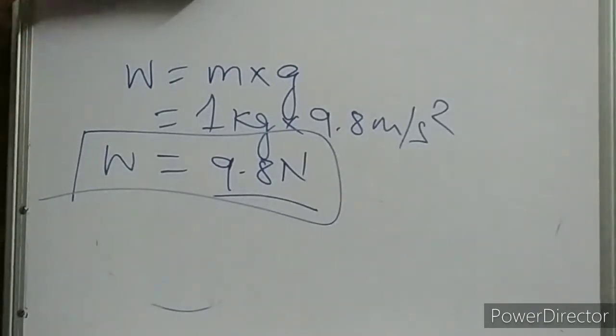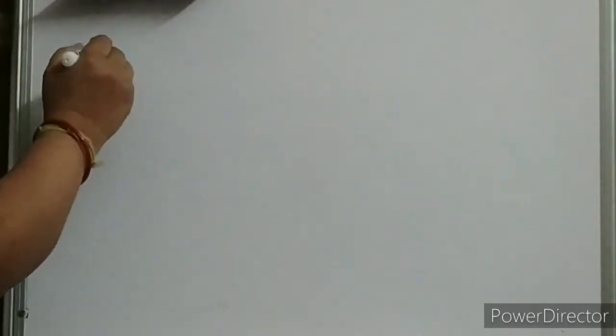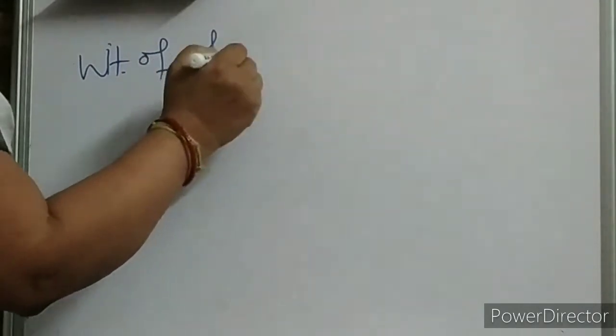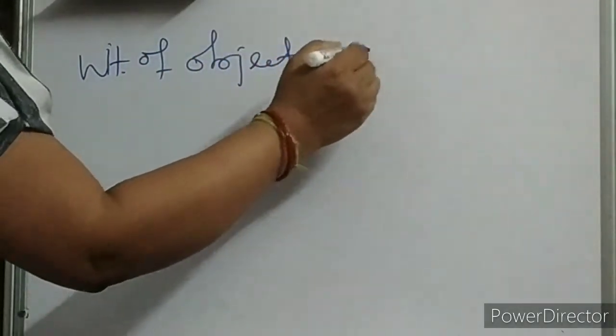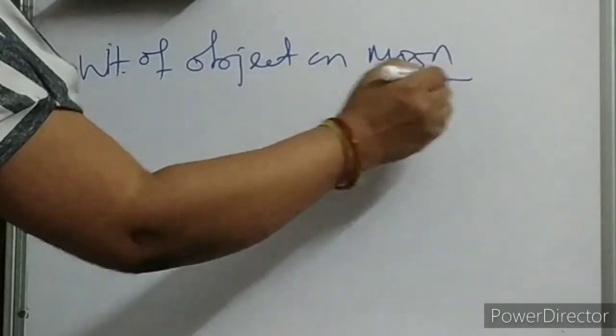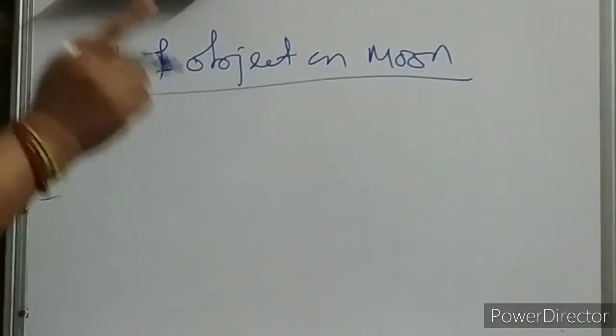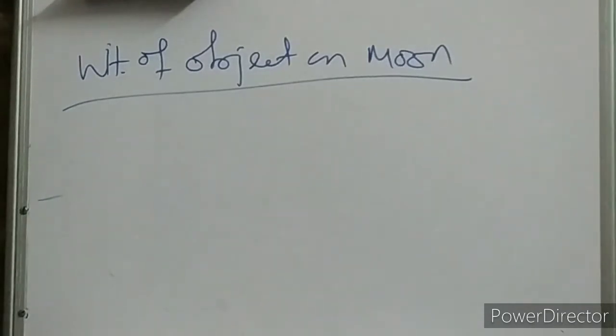Okay. Now let us see what is the weight of an object on the moon. This thing also we have already discussed, that the gravitational force of the moon is around 1/6 of the earth.